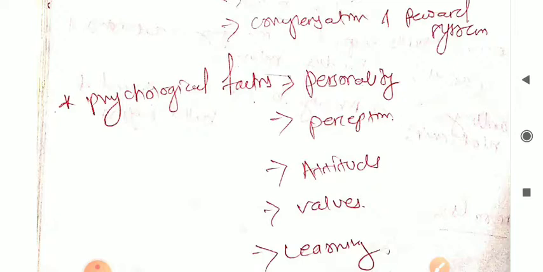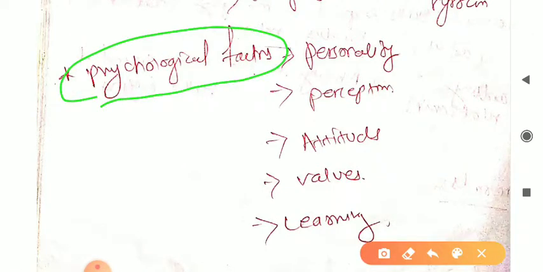The next factor is psychological factors, right? This is the psychology of a person, related to personality and perception. Someone's perception is different: how someone has experience, how someone reacts to things.